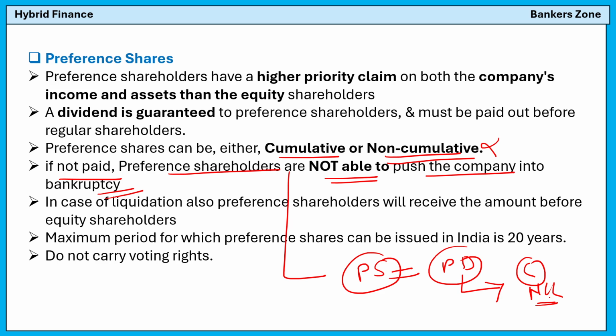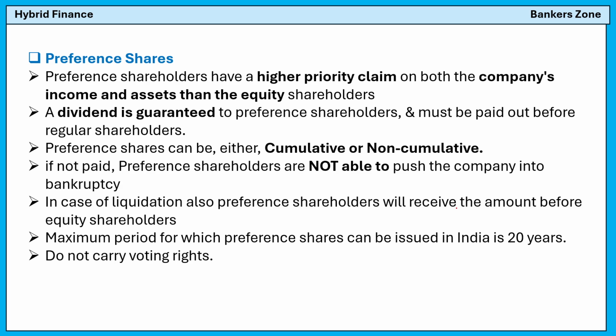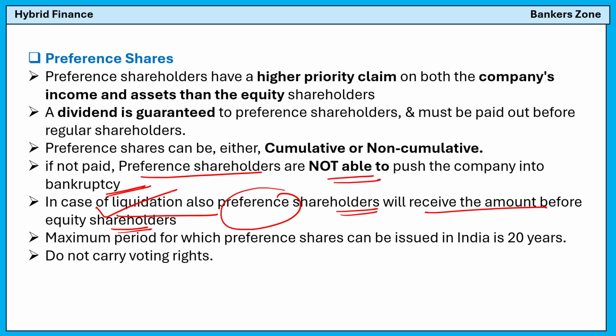Okay, there is another provision: if the dividend is not paid continuously for 20 years, then they can have the voting right. These are the different and lengthy processes. But remember, the preference shareholders are not able to push the company into bankruptcy, or go to the NCLT if the dividend is not paid. In case of liquidation also, preference shareholders will receive the amount before the equity shareholders. So even in case of liquidation, preference means they will get the preference.